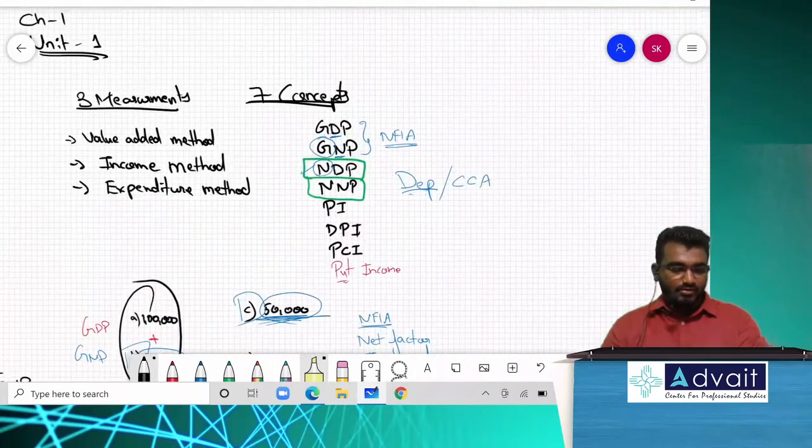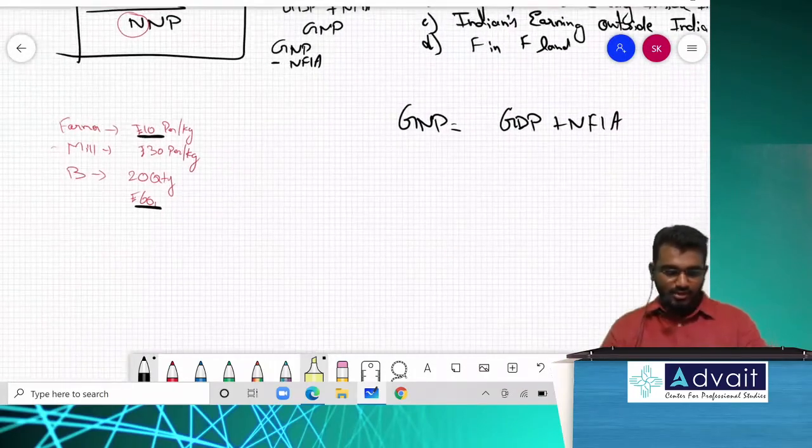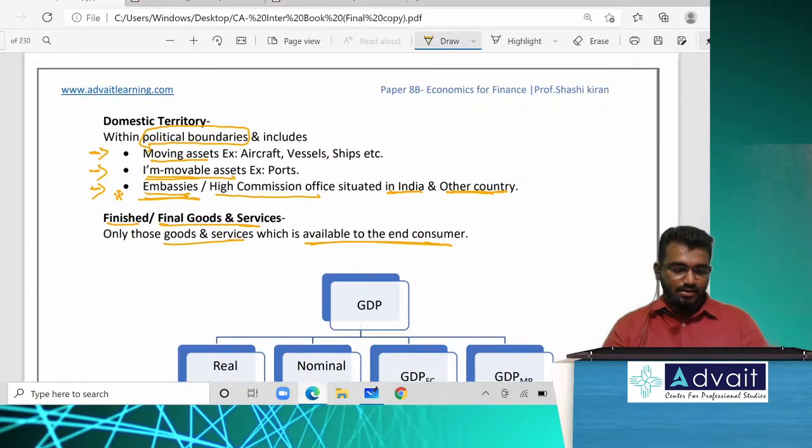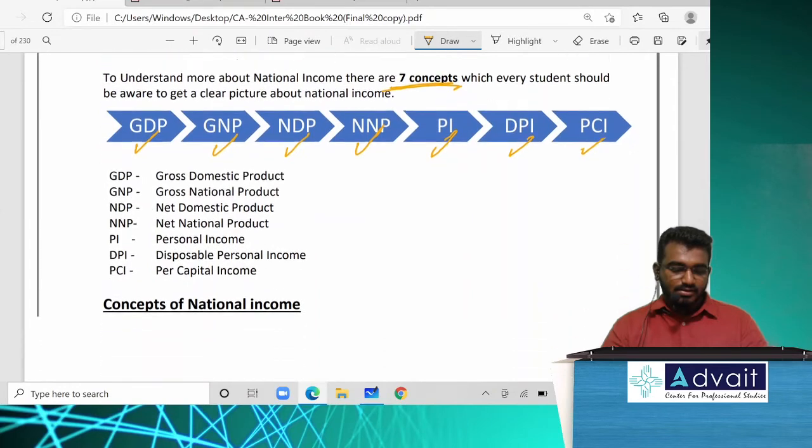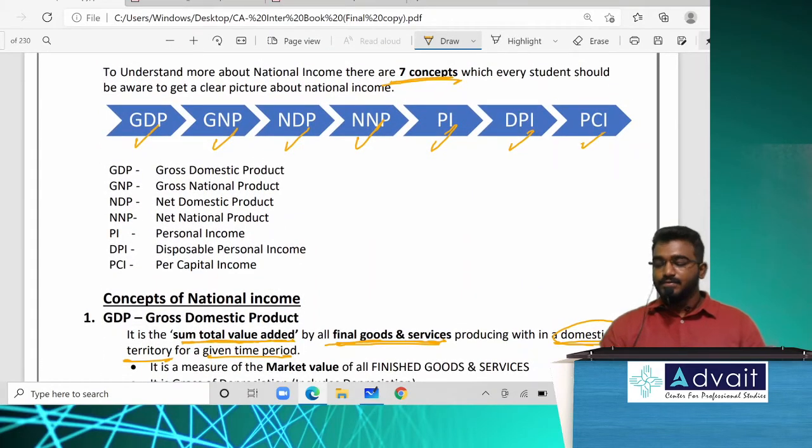Okay, already you have written this. Super. Let us proceed further. Now, given heading, concepts of national income. Write that. GDP, GNP, NDP, NNP, personal income, disposable personal income, per capita income. Concepts of national income, 7 concepts are there. Next, after that, measurements of national income.